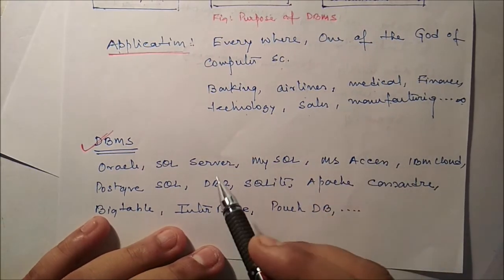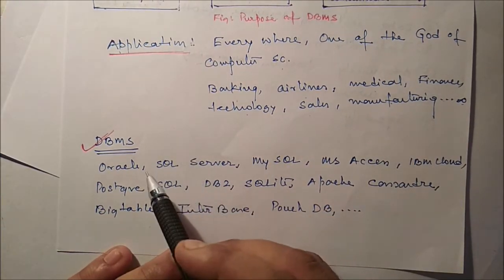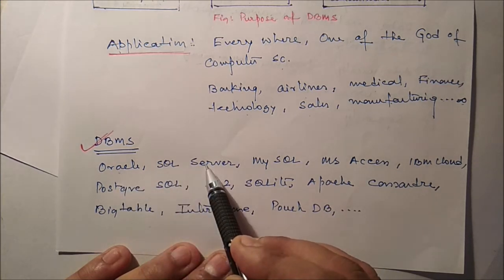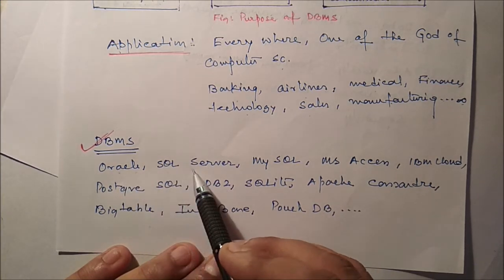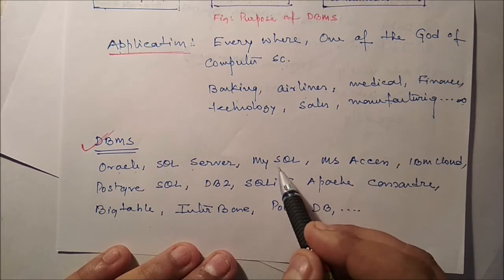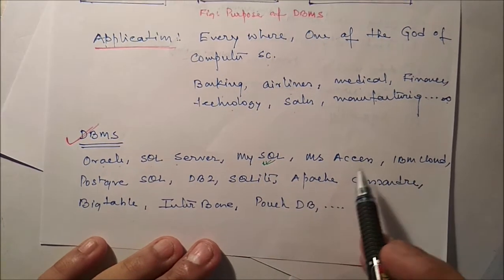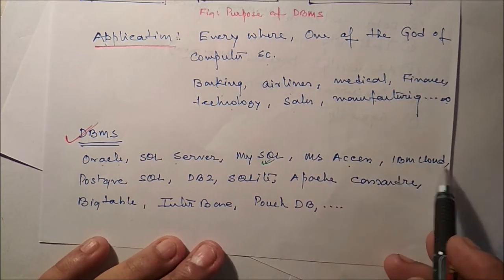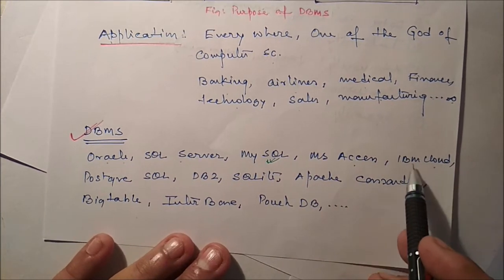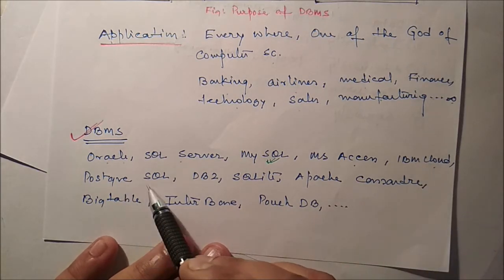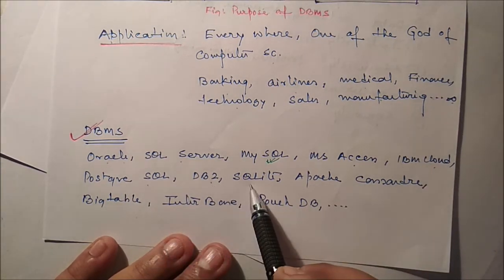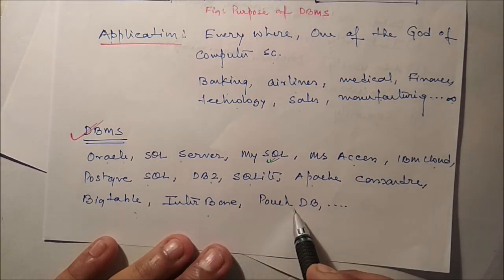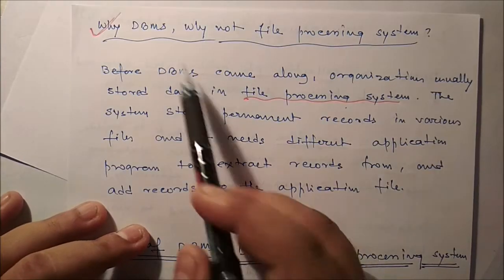Now, various DBMS are there. Popular DBMS include Oracle, SQL Server, and MySQL, which is free software. MS Access is from Microsoft. IBM Cloud is a database provided by IBM. Then PostgreSQL, DB2, SQLite, Apache Cassandra, Bigtable, Interbase, PouchDB, all are databases.